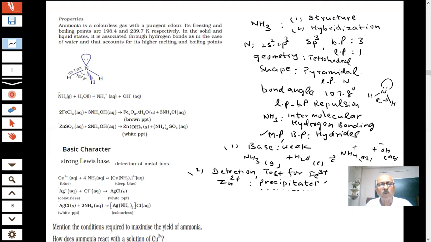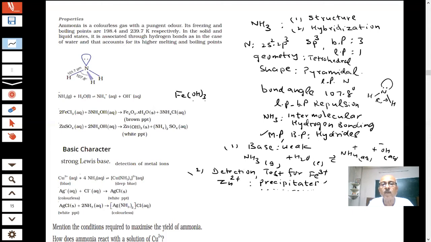So what happens when you are testing for ferric ions? If you are given a salt with ferric ion, student, what happens if you add ammonium hydroxide? You will get a reddish brown precipitate, a precipitate of the hydroxide of ferric. FeCl3 with ammonium hydroxide gives a brown precipitate, which I would write as Fe(OH)3.